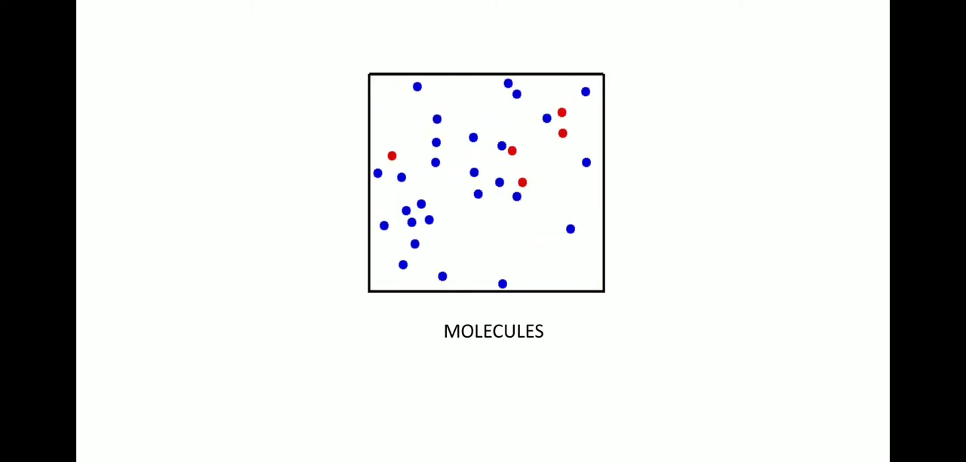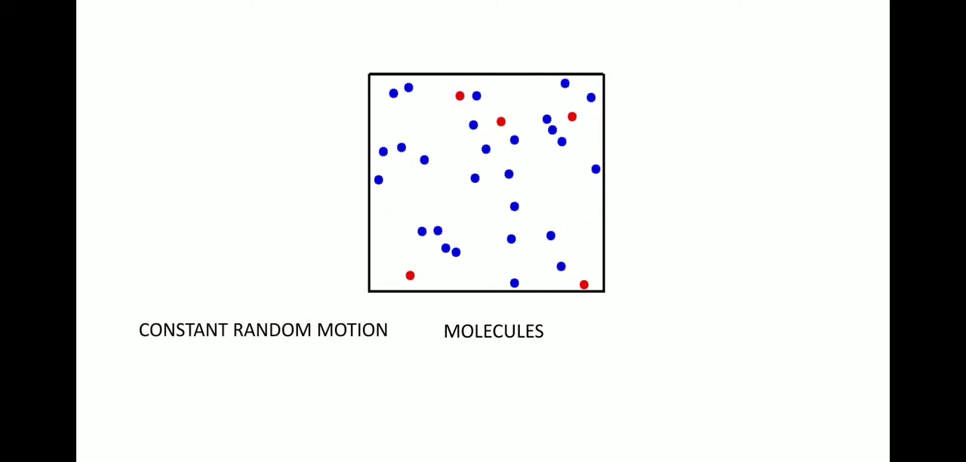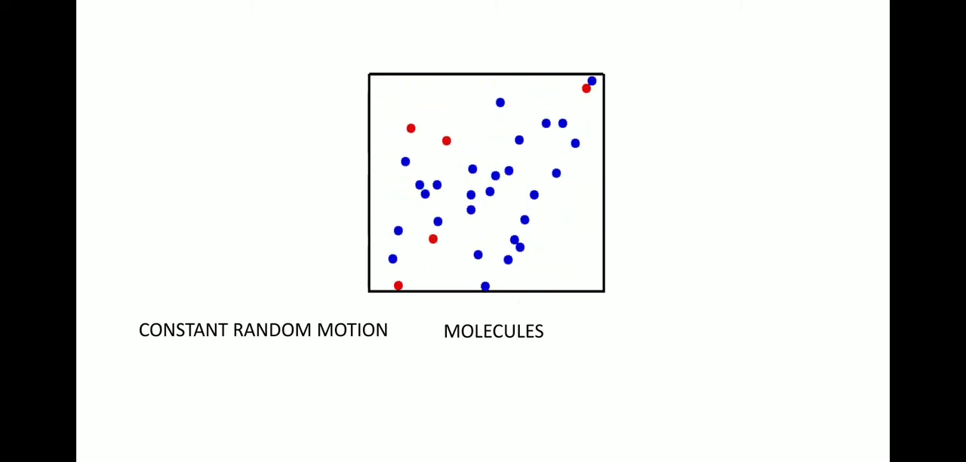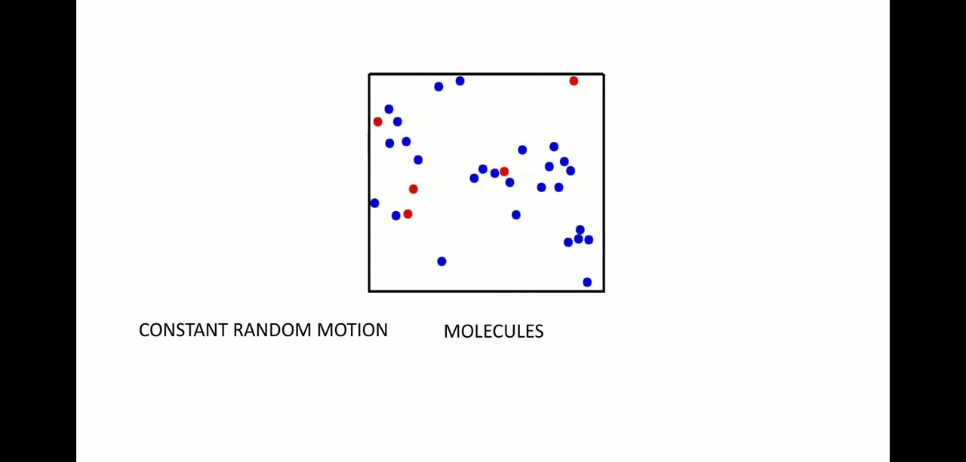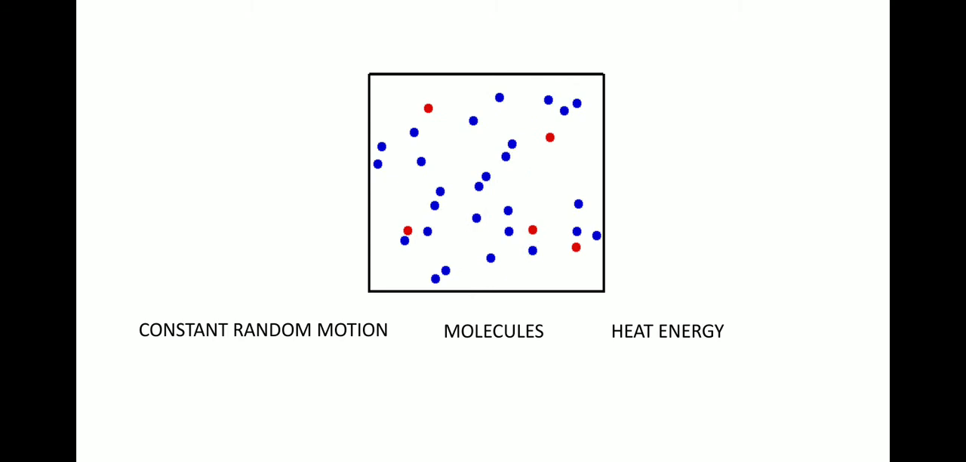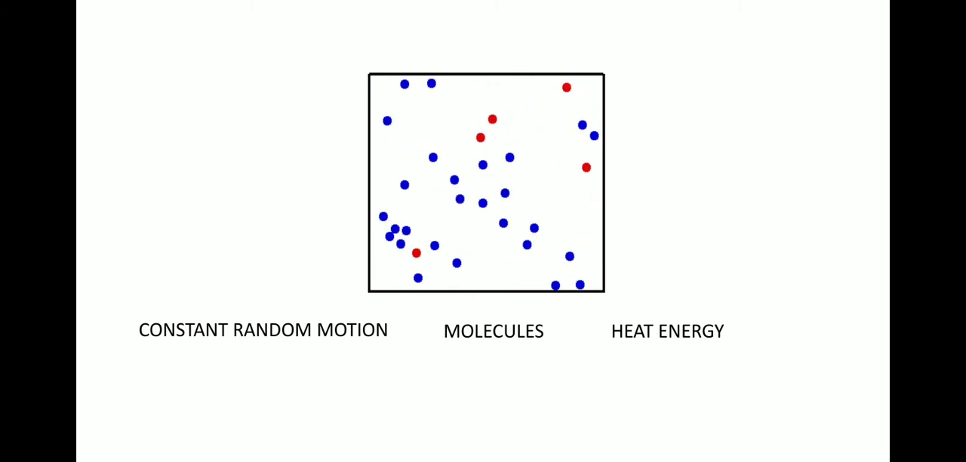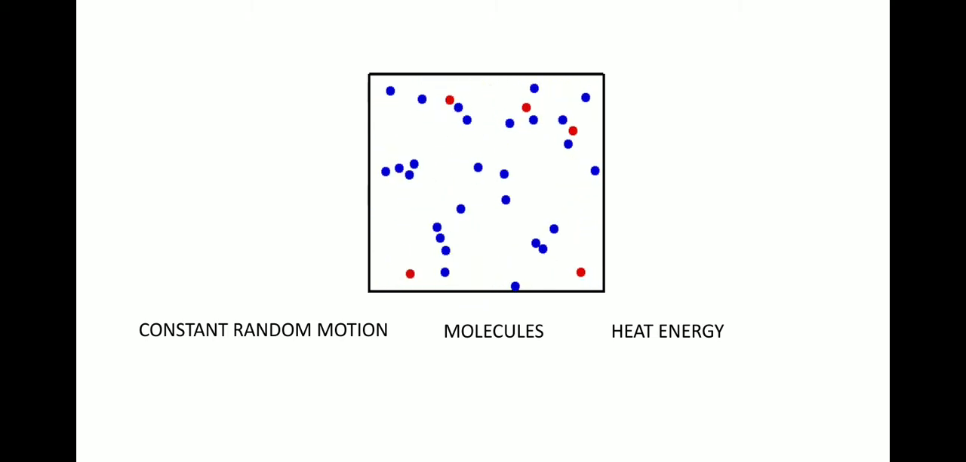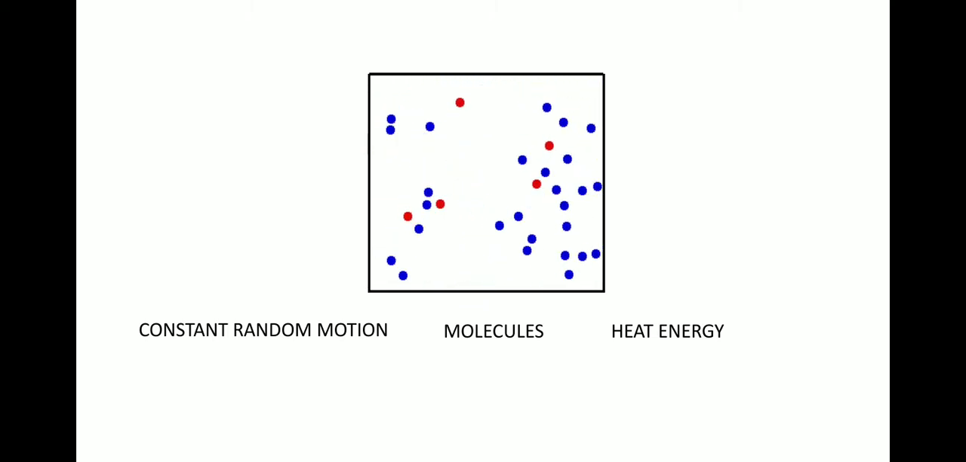Let's say there's a body. We all know that these bodies are made up of molecules which are always in constant motion. Because of this constant random motion, they exert a force of attraction on each other, and thus they possess the energy which is called heat energy. This heat energy is actually the internal energy of the molecules because of their constant motion.